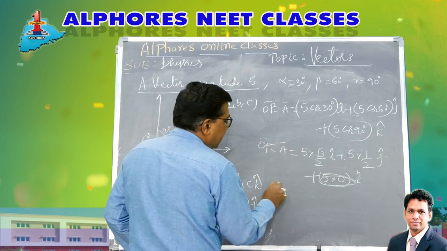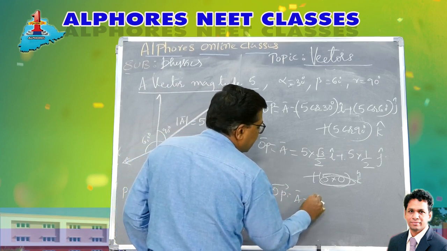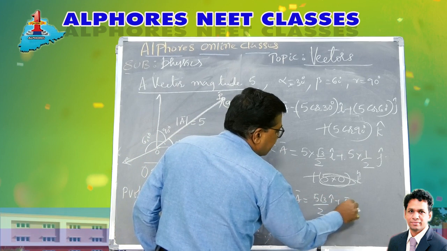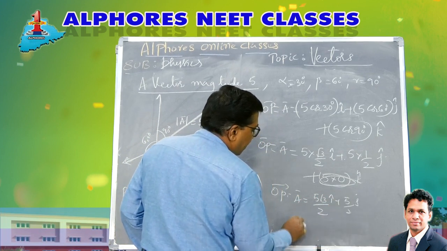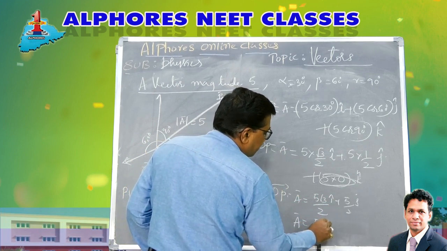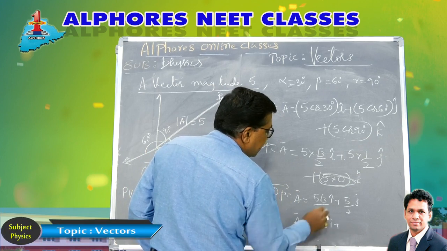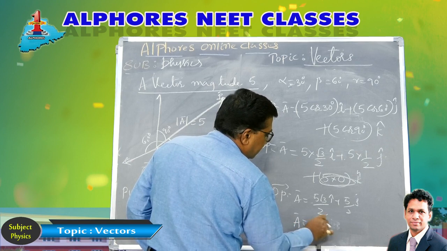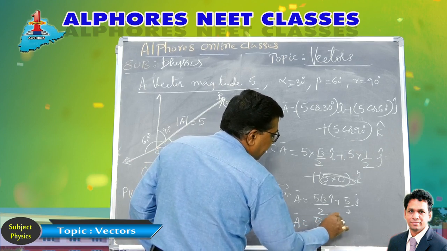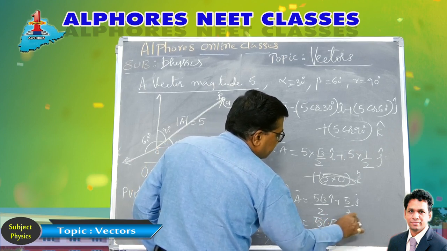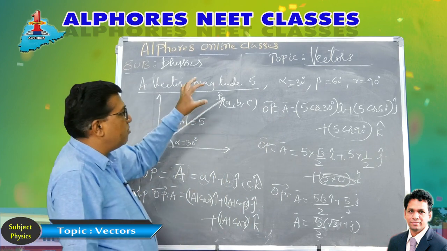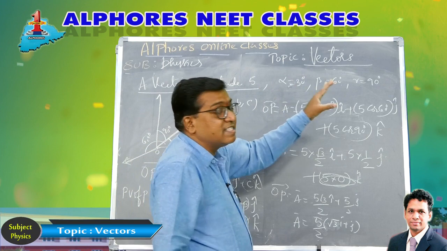So now our vector OP bar, that is A bar, is 5 root 3 by 2 i cap plus 5 by 2 j cap, or vector A bar is 5 by 2 common, root 3 i plus j. So this way you can find the vector when the magnitude and the angles are given.